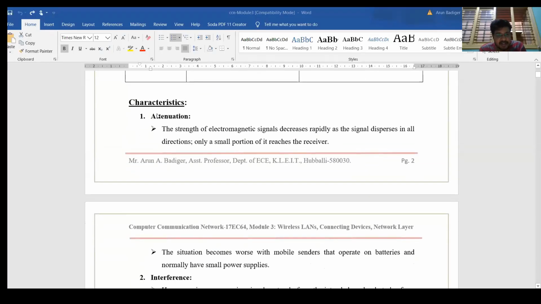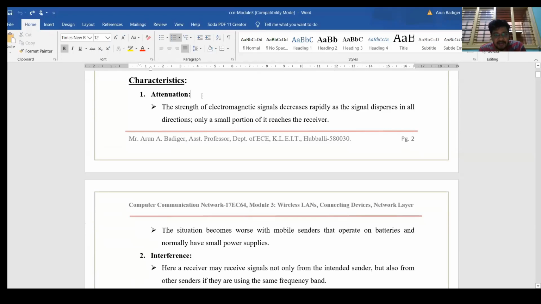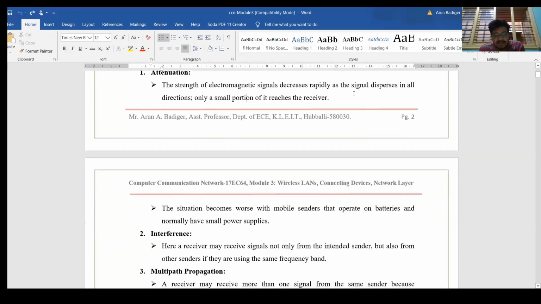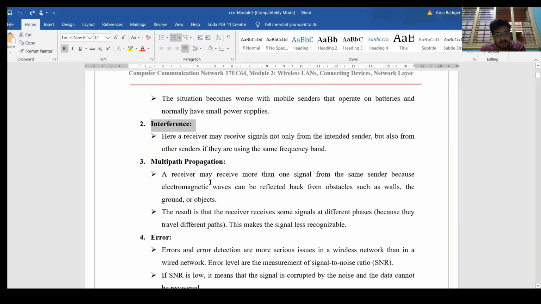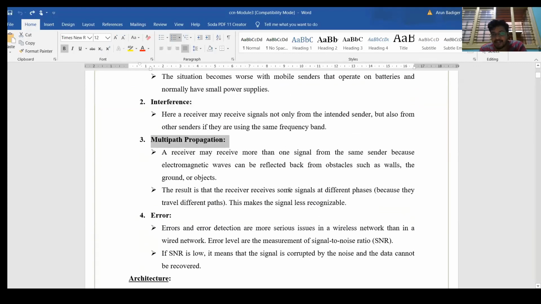When it comes to the concept of wireless, one problem is attenuation. When a signal is transmitted over the air, its strength goes on decreasing. Another is interference. As we can see in an audio call, if I unmute all of you and you start speaking, it gets disturbed. Many signals get overlapped, that is called interference. As it is a wireless medium, any device can access the same frequency, they overlap and this leads to interference. There is one more problem, multipath propagation.